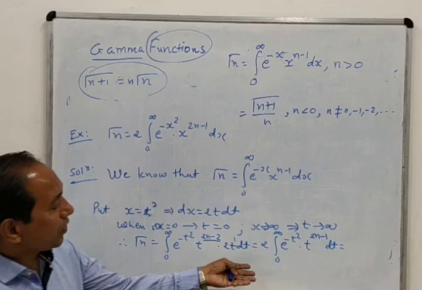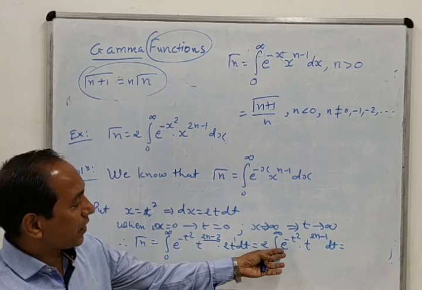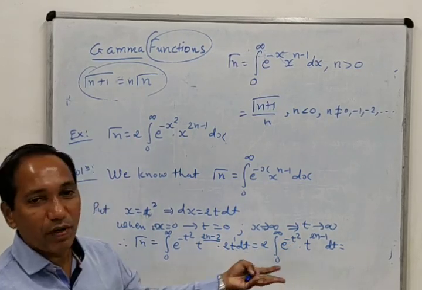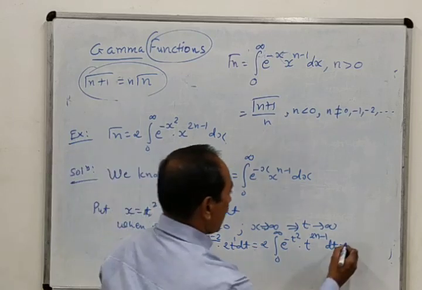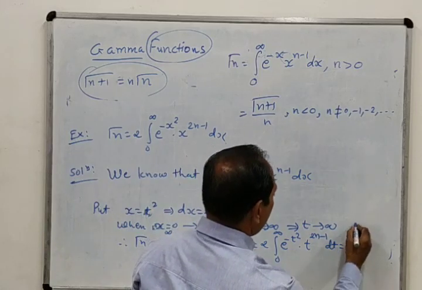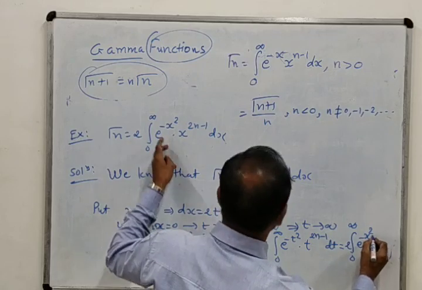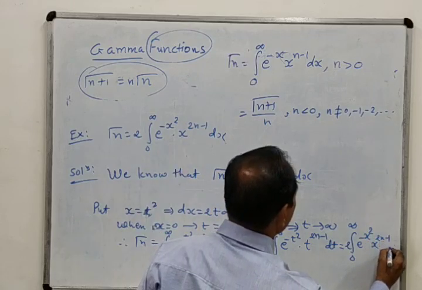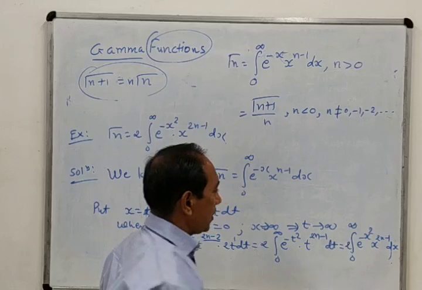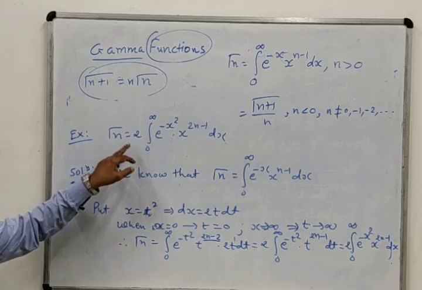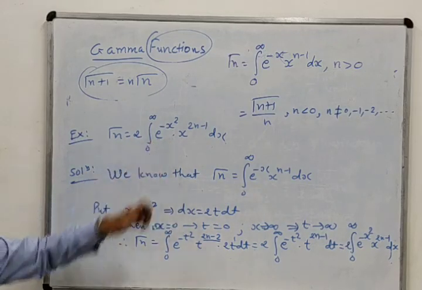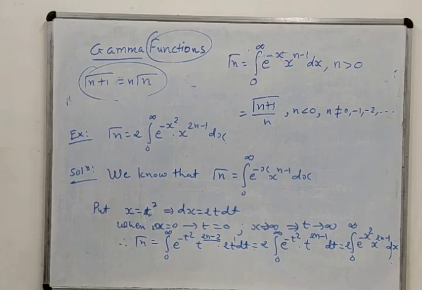And already I told you that this is a definite integral, so here whether we write t or x, it is the same. So here we replace the variable t by x. If you don't replace it, that will also do, but just to put it in a similar form, we will replace the variable t by x. It is the same thing. So we can see that gamma n equal to this has been proved. Okay, so you can note down this problem.